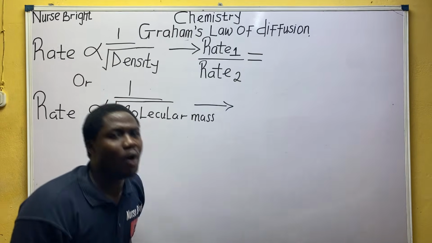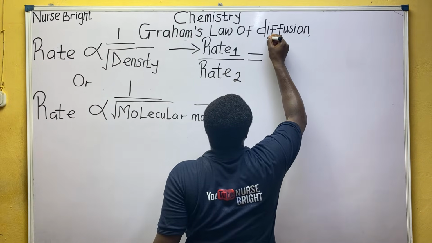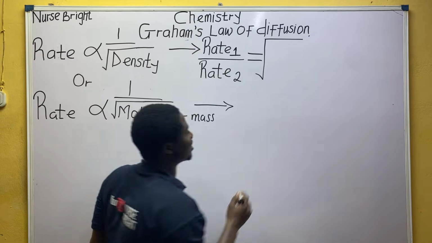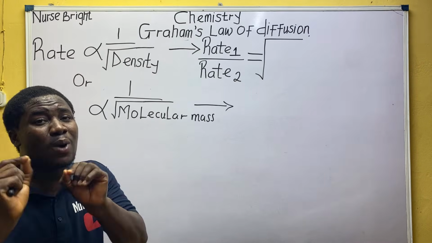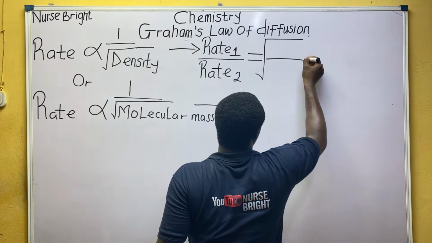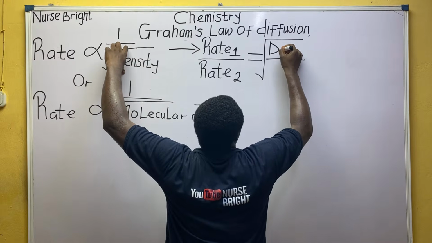Then I will come here and write one very big square root. In this big square root, I'll still divide two things, but I'll divide density, because density has a square root.